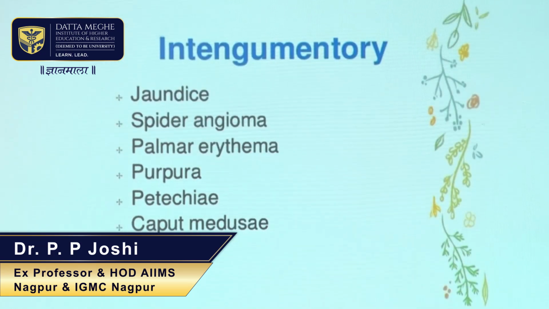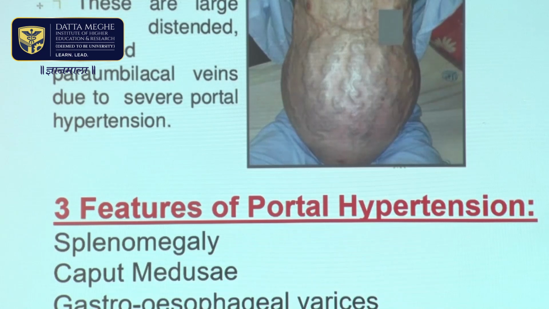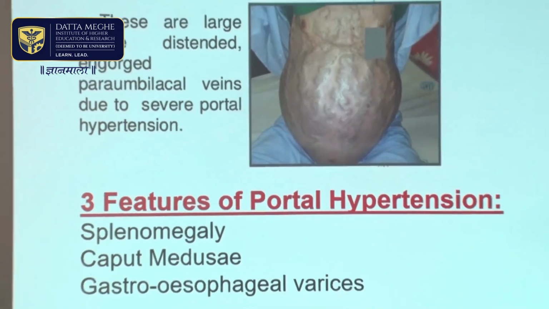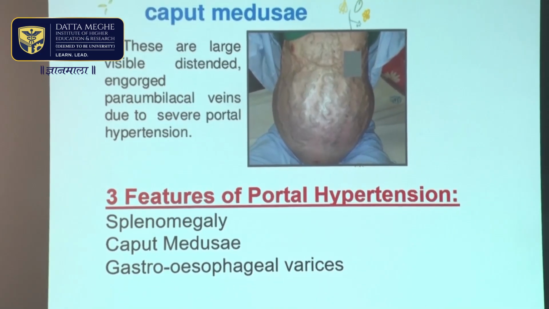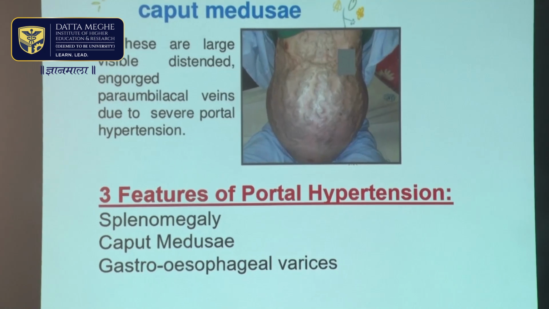And patients have jaundice, spider nevi, palmar erythema, purpura, petechiae, and caput medusae. Now, what is caput medusae? Caput medusae is around the umbilicus. The veins are being dilated. Large, visible, distended, engorged para-umbilical veins due to severe portal hypertension, it's a sign of portal hypertension.